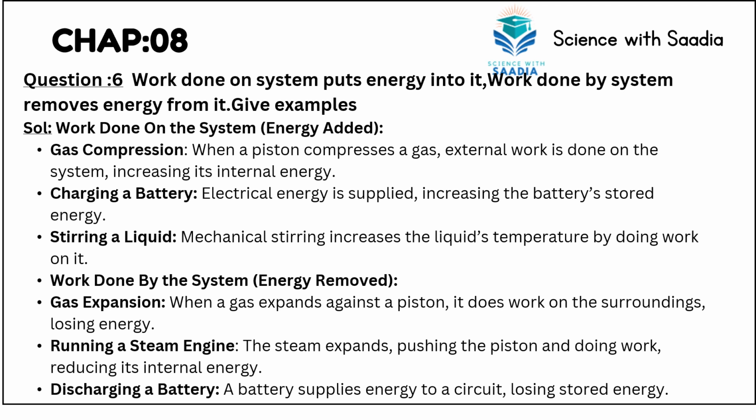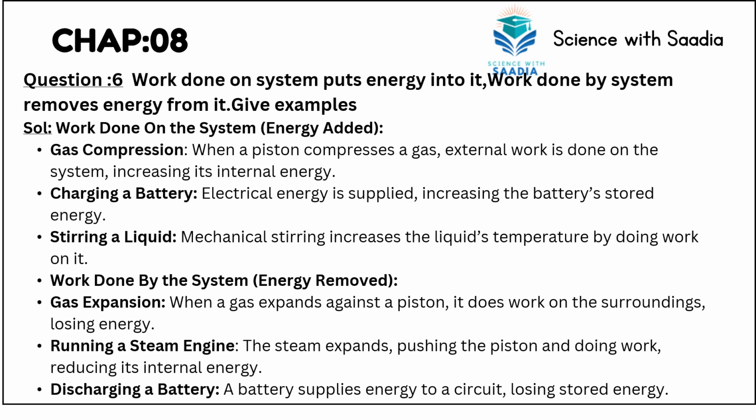When a piston compresses a gas, external work is done on the system, increasing its internal energy. Second is charging a battery. Electrical energy is supplied, increasing the battery's stored energy. Third is stirring a liquid: mechanical stirring increases the liquid temperature by doing work on it.